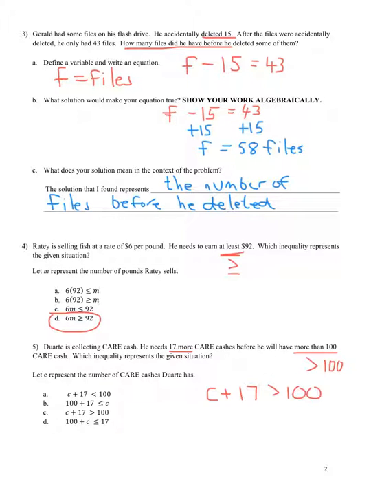And it looks like that answer is C. Again, the real key is making sure you identify that inequality symbol, the correct one, to make sure you can find the right answer. All right, go ahead and turn to the next page, please.